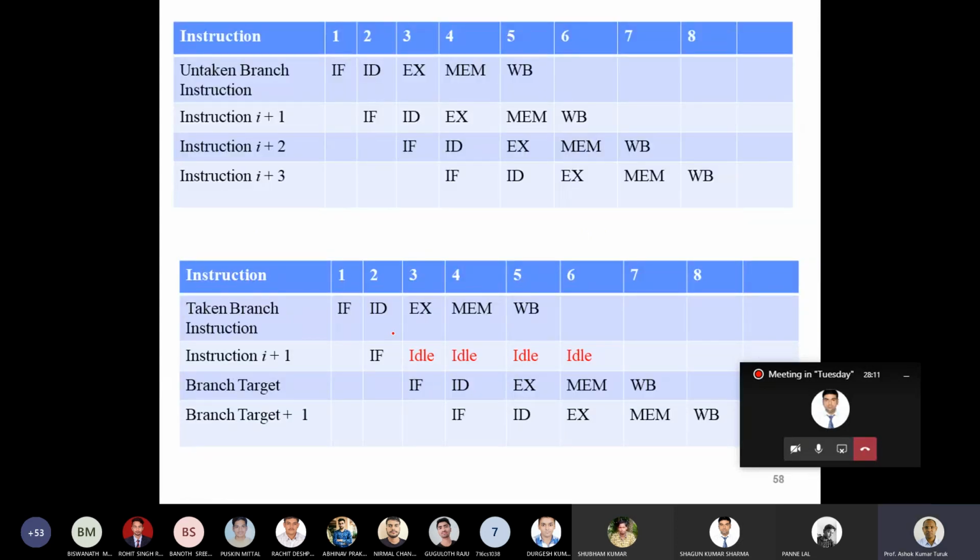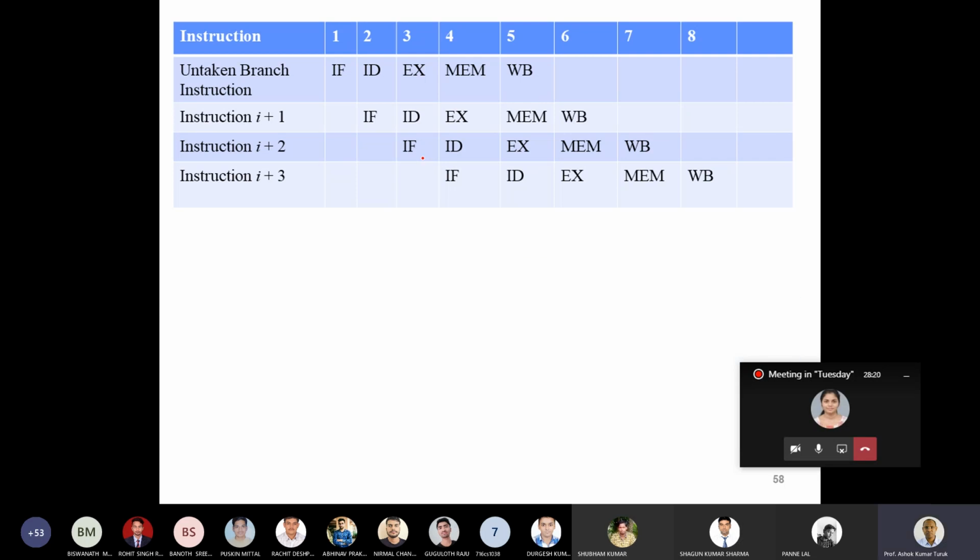Let's look at how these instructions execute. Now you are executing a branch instruction. There are two possible outcomes of the branch instruction. It may be an untaken branch or it may be a taken branch. Let's take this as a branch instruction and this is an untaken branch instruction. The branch is not going to take place. So you fetch, decode, execute, memory, you do all this. This instruction is instruction I and the next instruction is I plus 1.